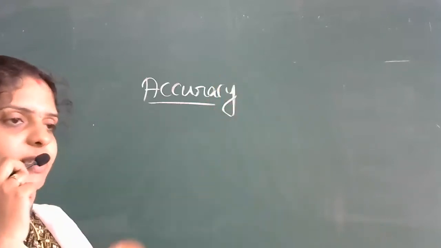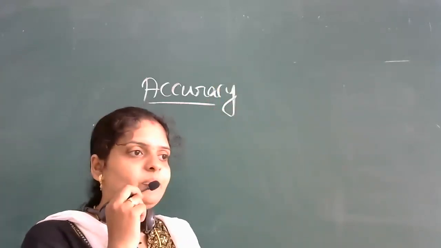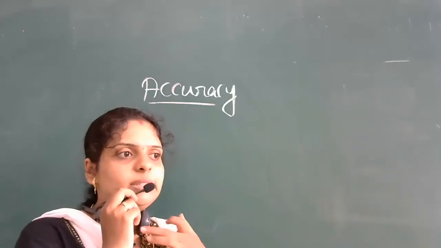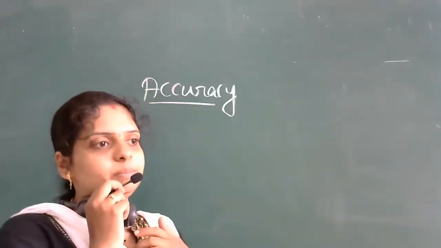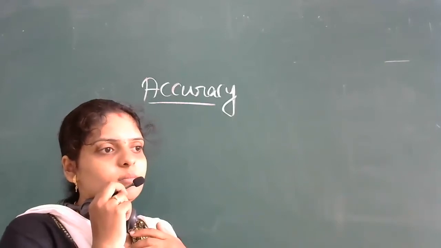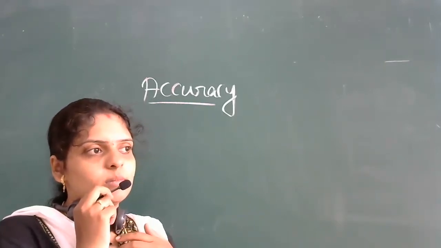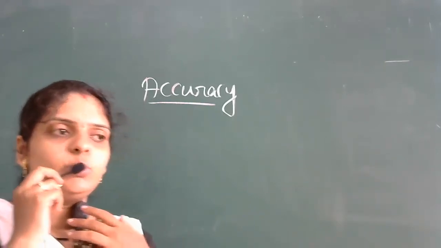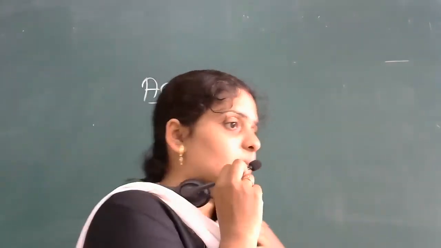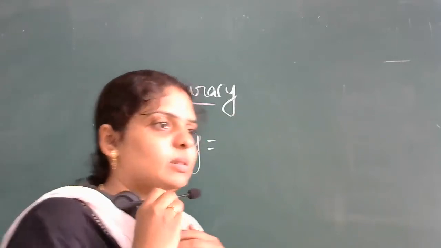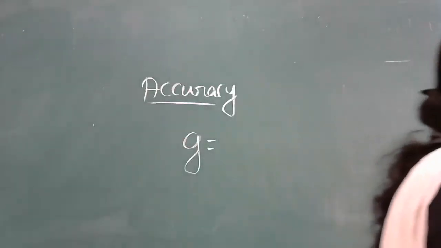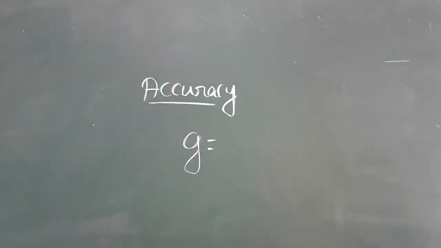I have given you the index now, in the first class. Can anybody tell me the value of acceleration due to gravity, small g? In your 9th standard you have studied this.